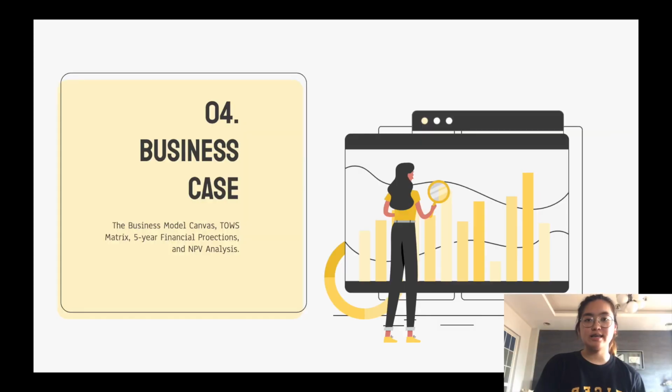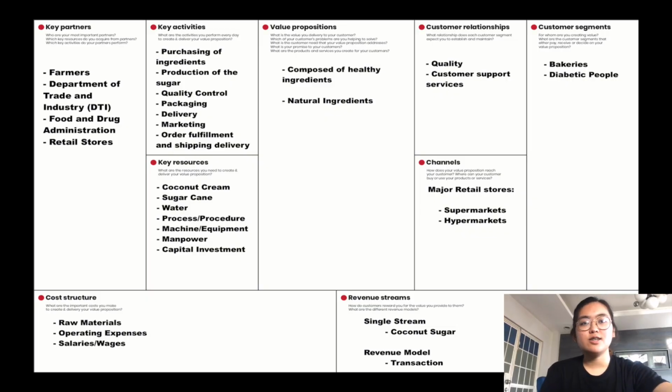So the last case is the business case. Here we have the business model canvas, the TOWS matrix analysis, the 5-year financial projection, and the net present value analysis. So first is the business model canvas. The value proposition of our product is that we offer a product that is composed of healthy and natural ingredients that strives to address various health benefits.